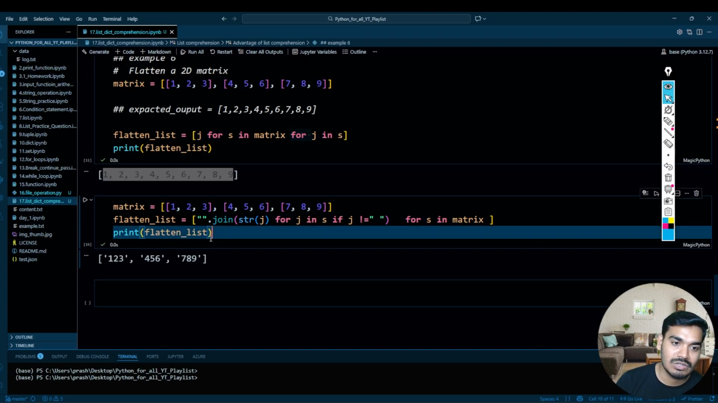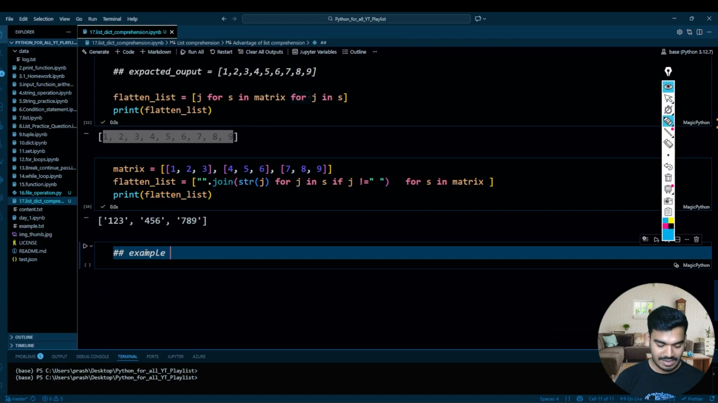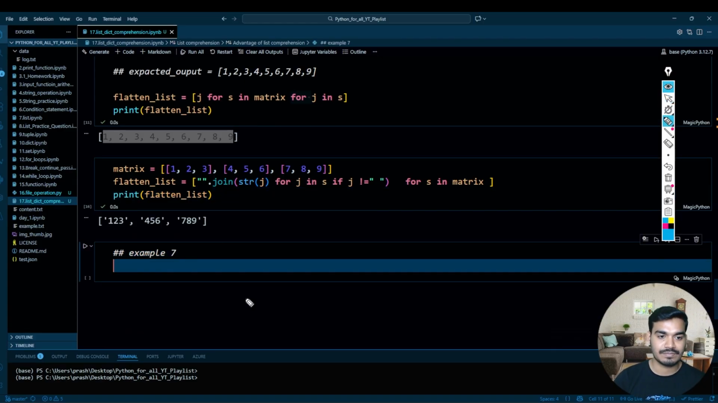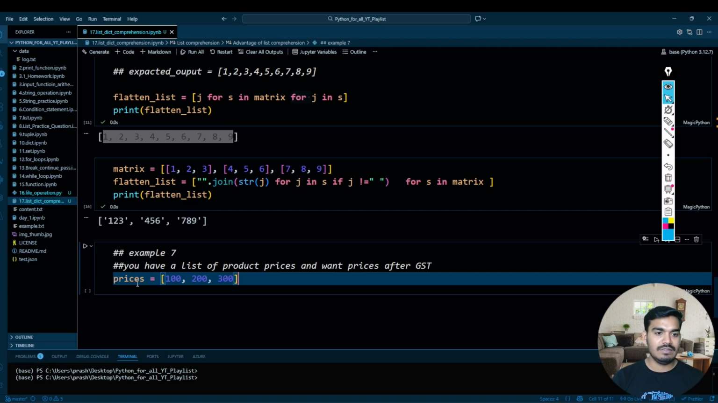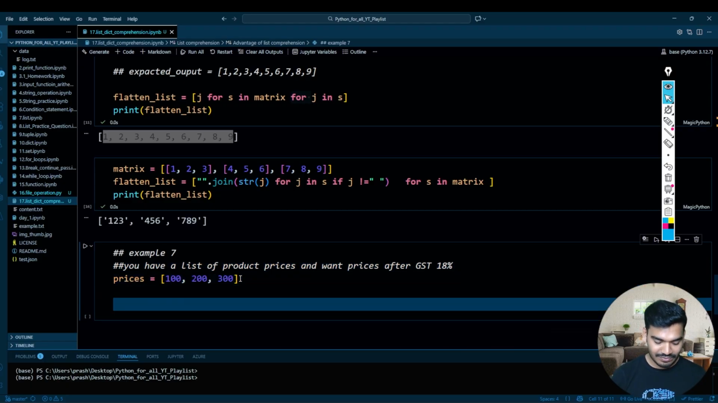Perfect. So now let's see the next example, that is example number 7. Example number 7 is, you have a list of product prices and want the price after GST. So for the GST value you use 18%. So what will you do over here? It's very simple, right?